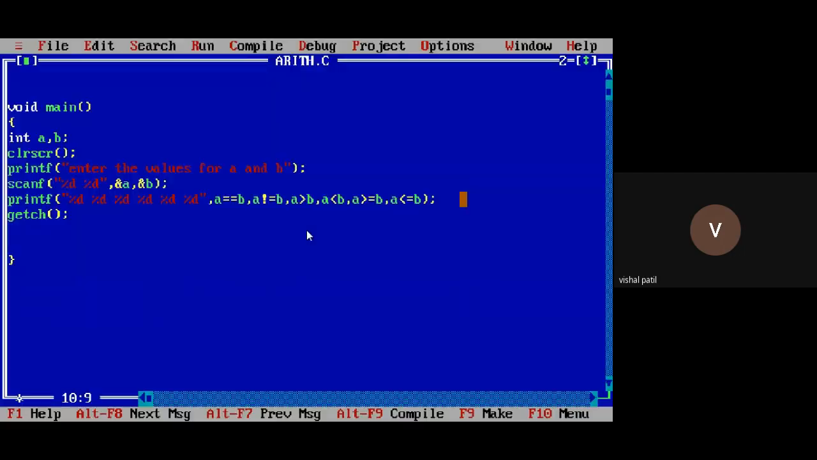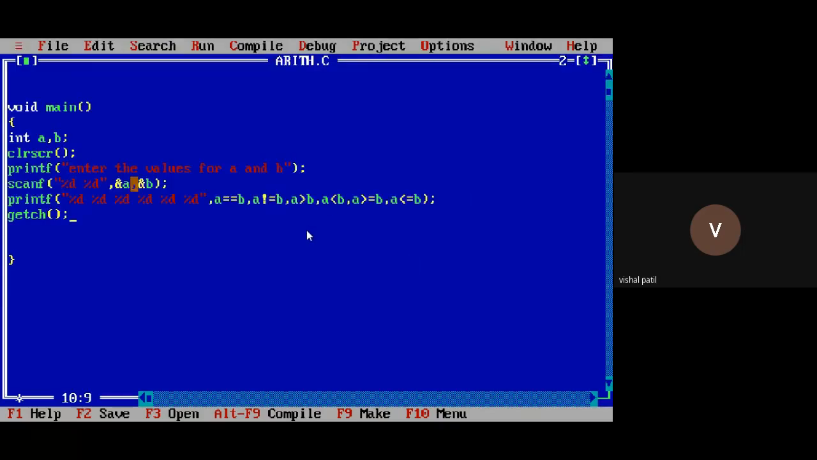Suppose the value of a is 10 and the value of b is 5. Now you can check the output, 0 and 1. For better display of the output, you can modify those values. Because you don't know what this 0 is for, or what this 1 is for, right? So you have to do the modification here.